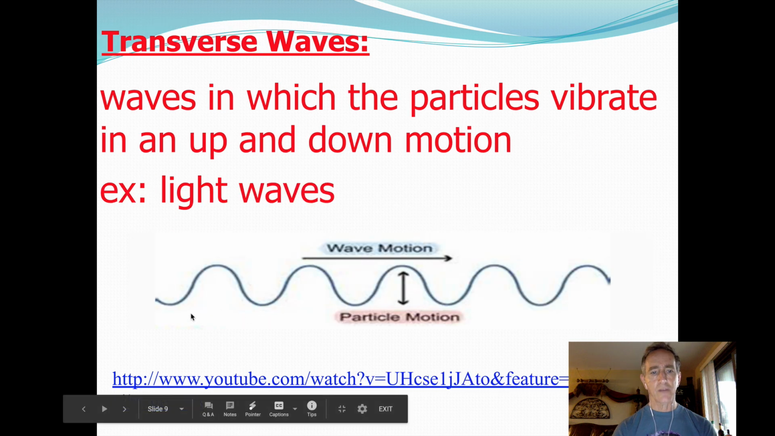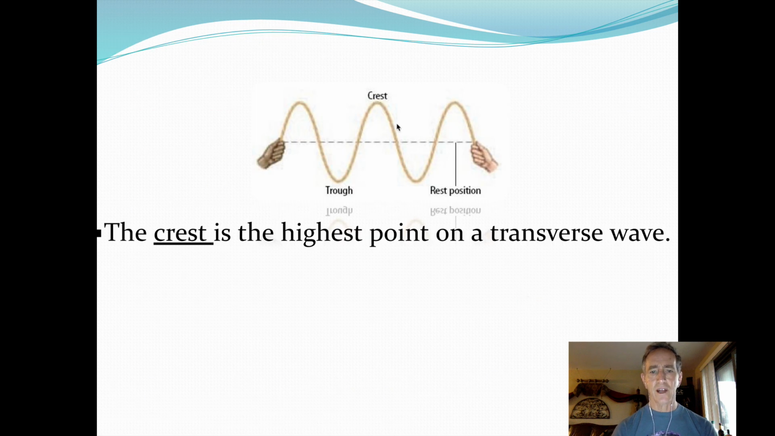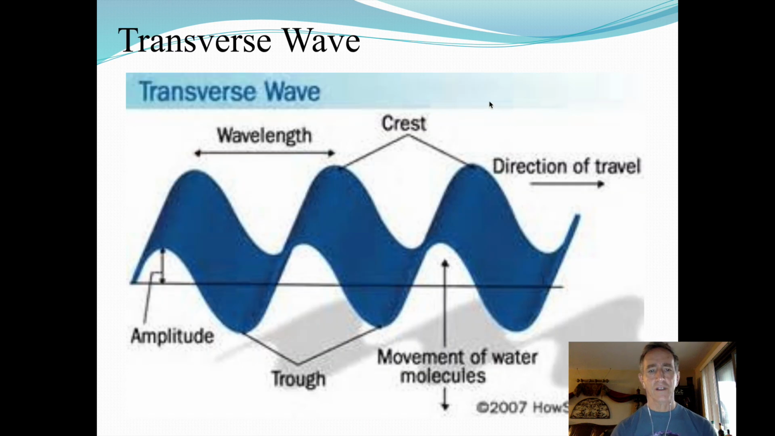So transverse waves, waves in which the particles vibrate up and down. The crest is the highest point on the wave, and the trough is the lowest. The rest position is going to be in the middle. A transverse wave is measured from two identical points on the wave. We often use the crests to measure the wavelength, but you could also use the troughs. We could measure the wavelength here, or you could measure that wavelength from two identical points.